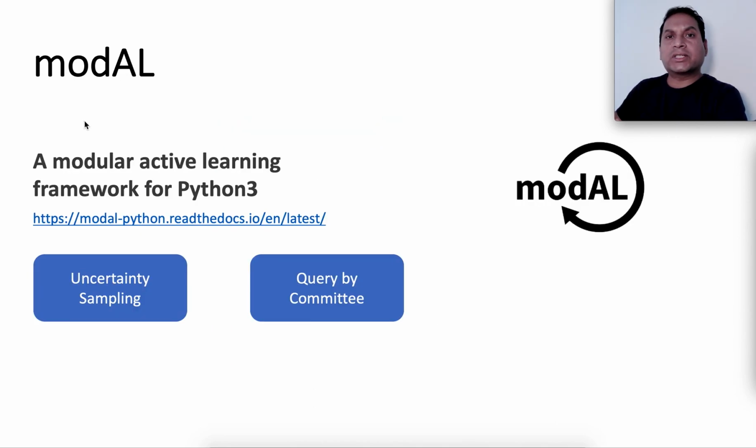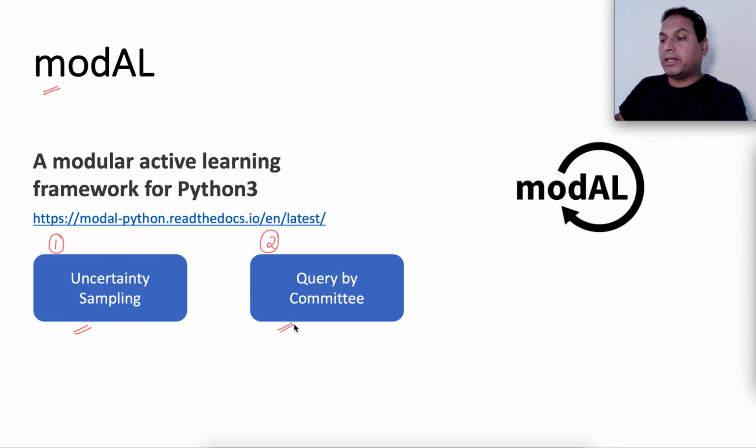To carry out the steps of active learning, you can use a framework called modAL, the Modular Active Learning Framework for Python 3. It supports two techniques, uncertainty sampling and query by committee. Uncertainty sampling is the one that we discussed, where you sample valuable examples based on uncertainty or entropy.